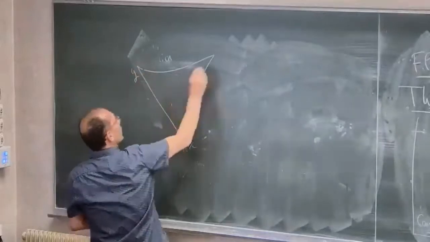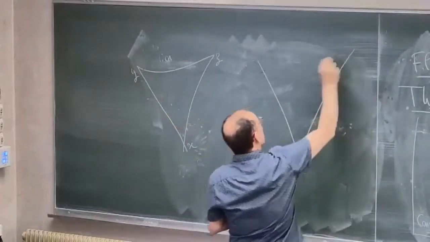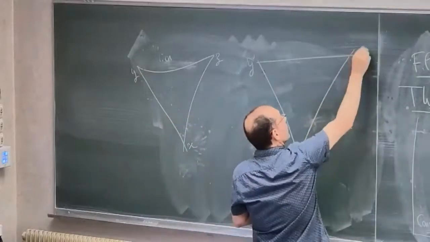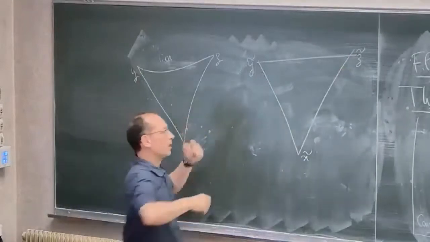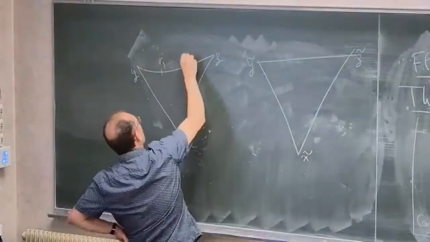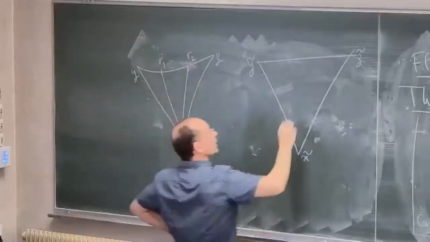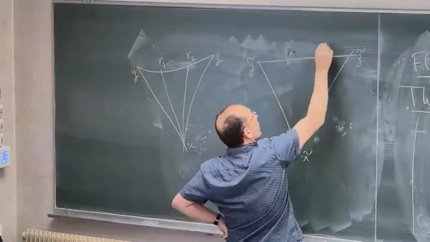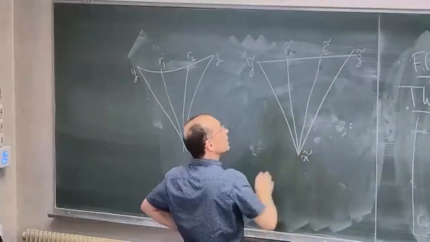I have X, Y, Z, and I have the comparison triangle X tilde, Y tilde, and Z tilde. And then I'm taking 2 points and I'm looking at the image by phi. So taking 2 points is taking R1 and R2 with a geodesic segment here, and the comparison points R1 tilde and R2 tilde with the corresponding geodesic segment.